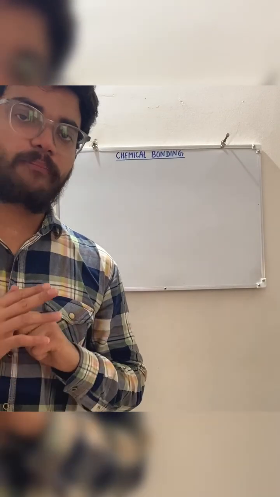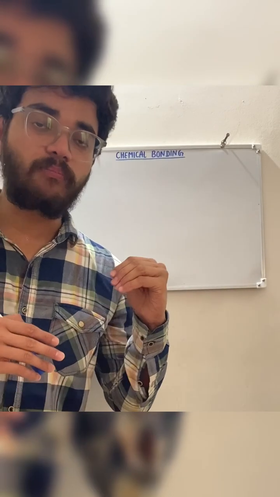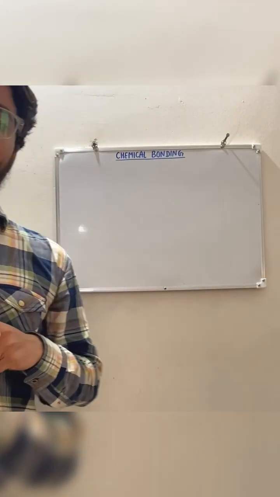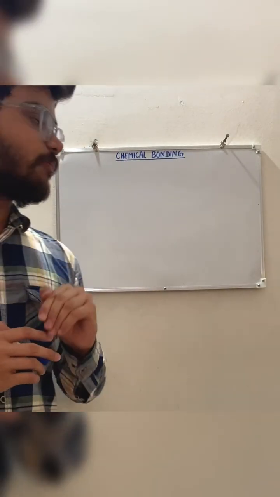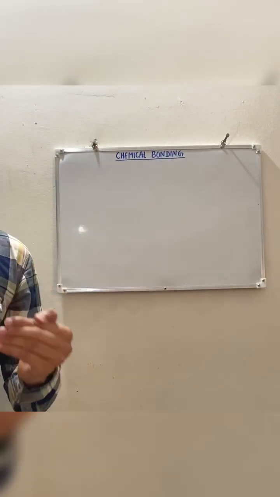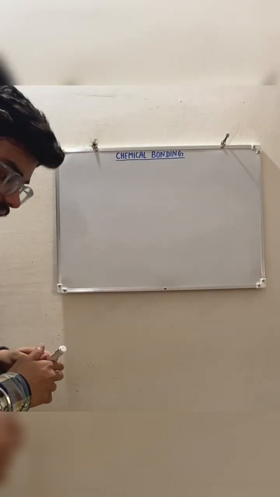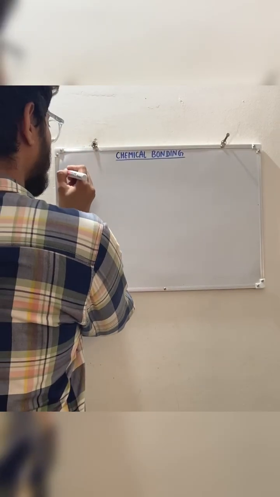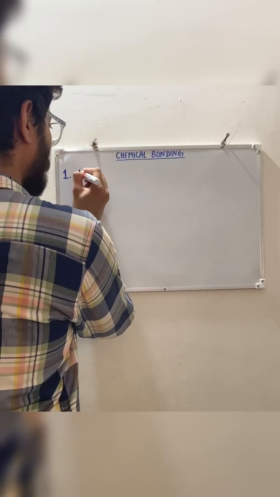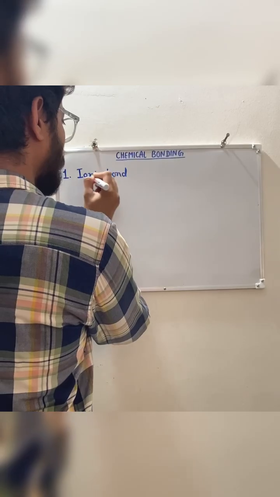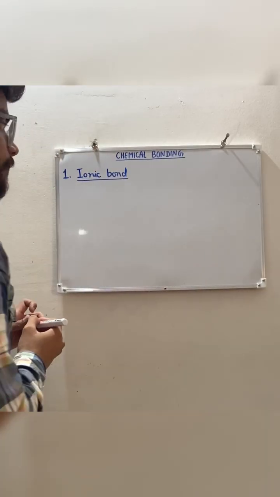Now we are going to study chemical bonding, proper chemical bonding. How many types of chemical bonds are there? I told you that a chemical bond is nothing but an association of electrons between two atoms, right? So based upon this association, there are three types of bonds. First is the ionic bond.